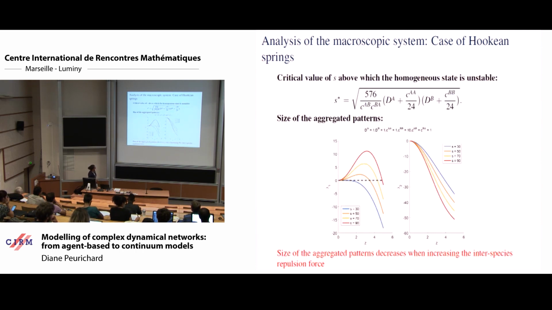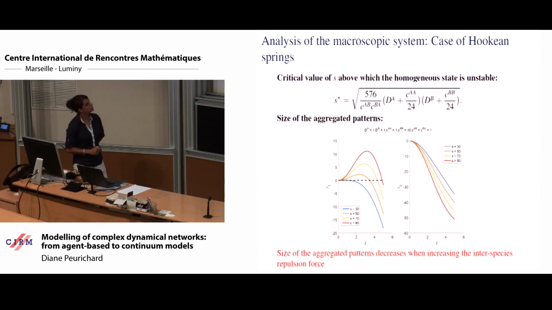And what we can show with the analysis is that the larger eigenvalue, as a function of the Fourier parameter Z, reaches a maximum, and the value of Z for which the maximum is reached increases when we increase the interspecies repulsion.